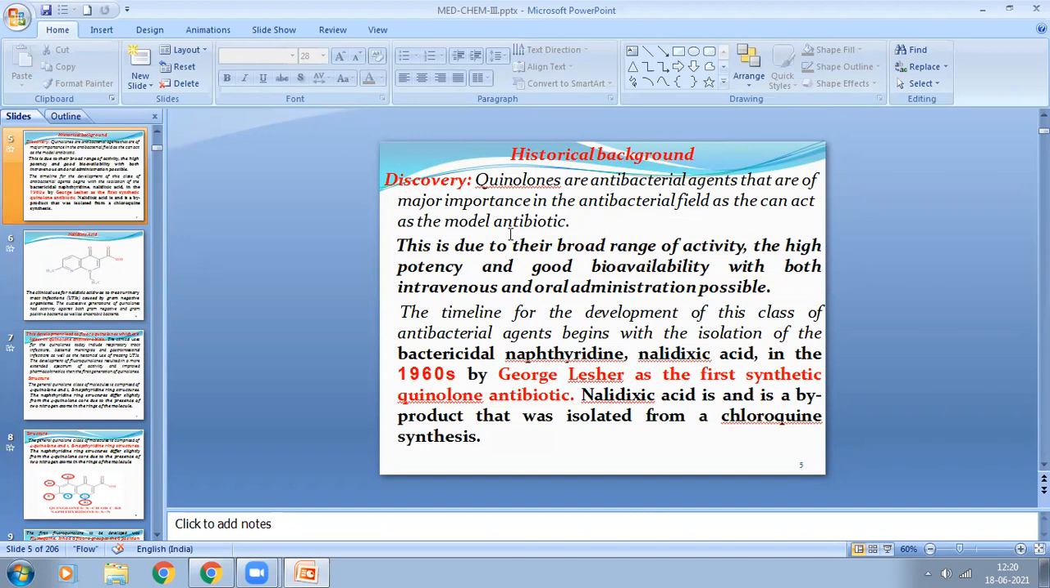It has the naphthyridine nucleus, meaning it consists of naphthyridine. Naphthyridine means here one benzene ring is attached with the naphthalene ring.